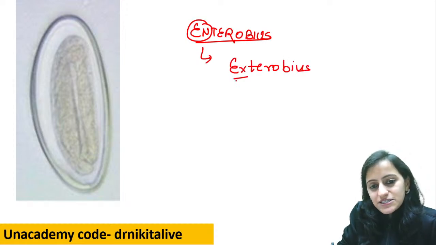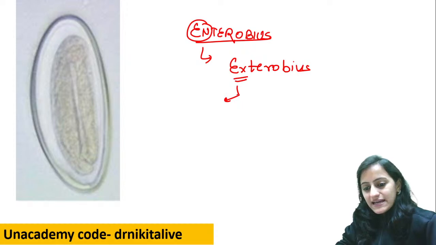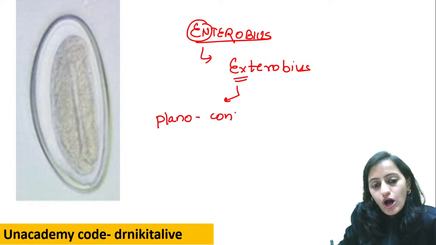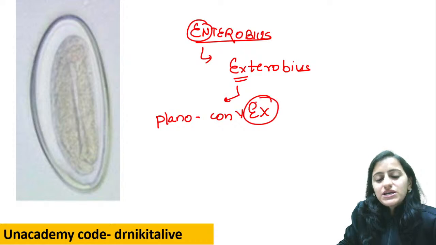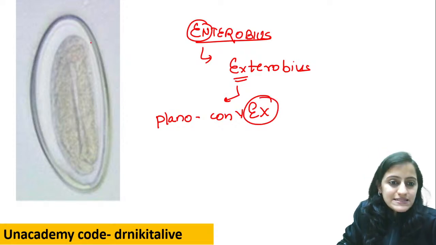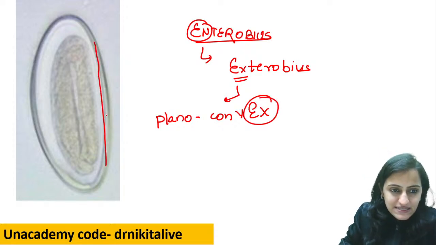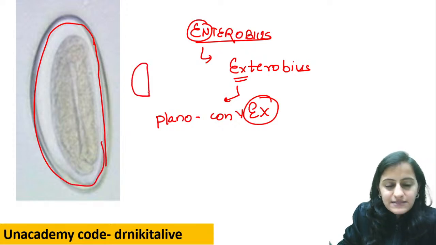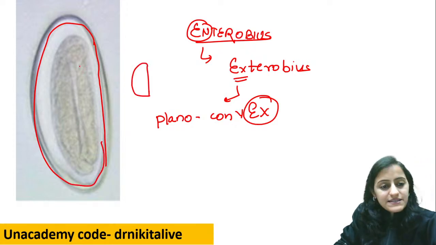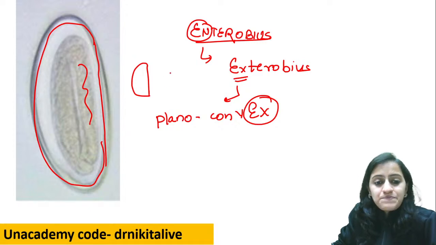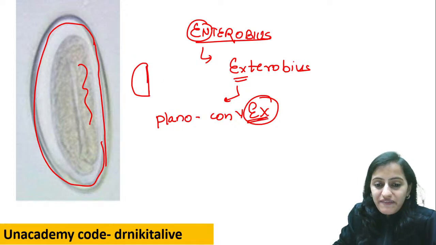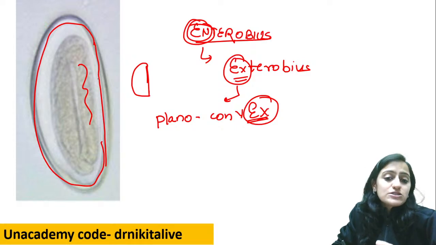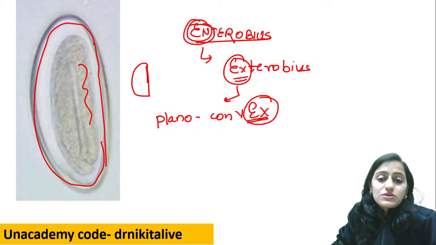Okay, it is Exterobius. To remember this Exterobius, remember it is like plano-convex. Okay, so which egg is plano-convex? You can see this, it has a plane surface and it has a convex surface. So basically a plane surface with a convex surface, and there is that larva within. So that is plano-convex. EX is Exterobius, that is Enterobius. So this is Enterobius vermicularis.